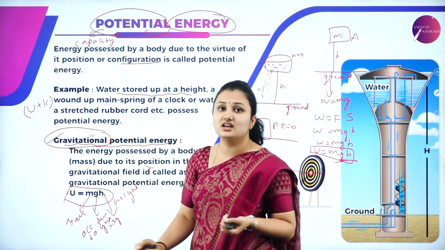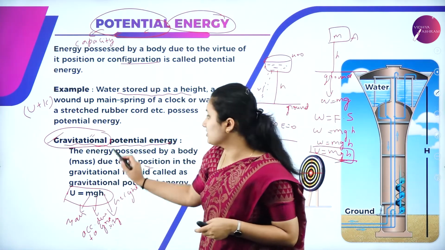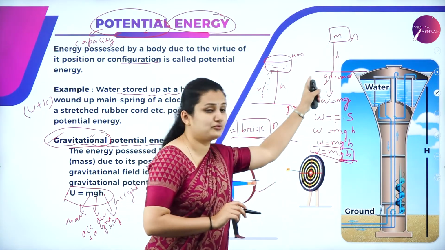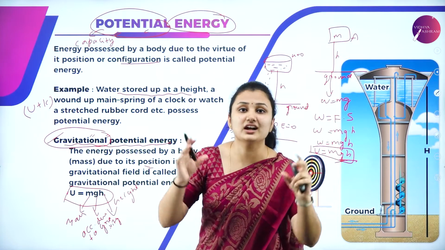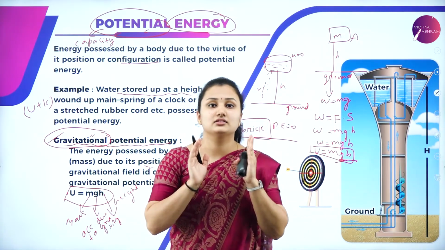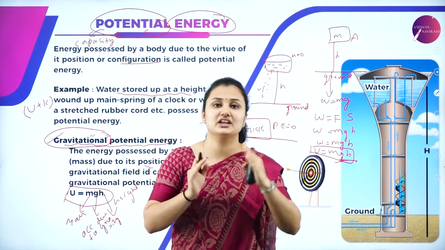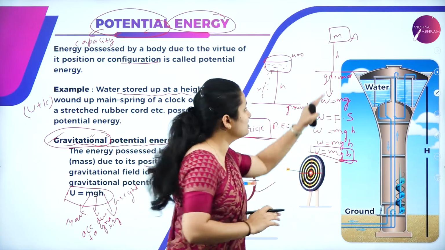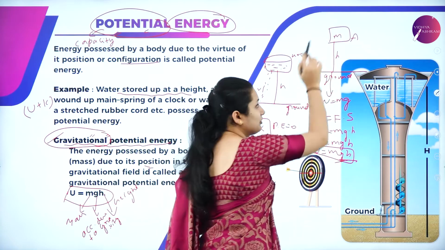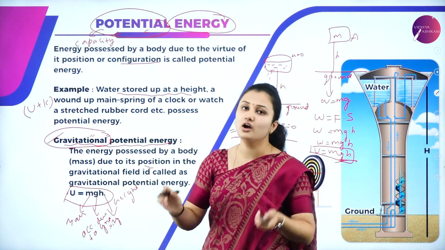We know this is a conservative force which is acting on the object or the body, because we are talking about gravitational potential energy. There is a gravitational force. Gravitational force is a conservative force, isn't it? Conservative forces are those which are independent of the path. The force depends on the initial and final position of the object. It is independent of the path. So it is a conservative force which is acting on the object.